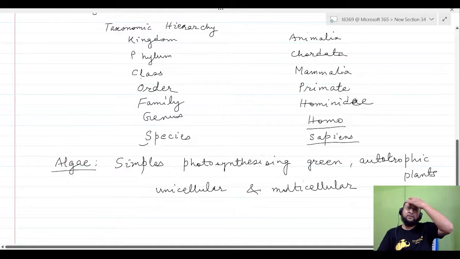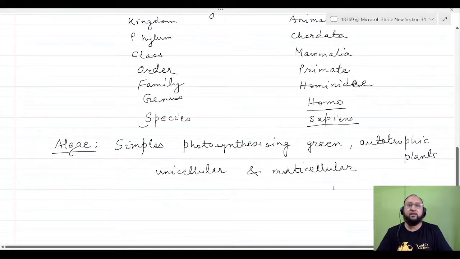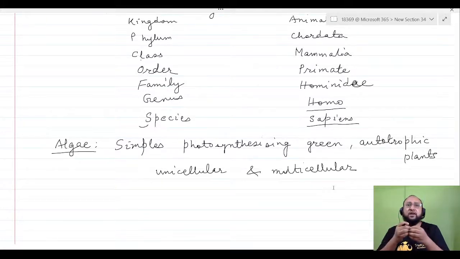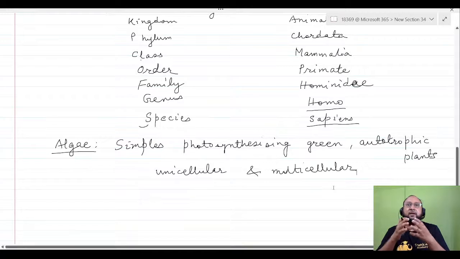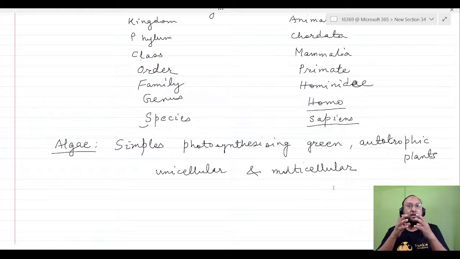So what happens in case of this algae? Since the structure is not much differentiated, there is not much complexity in the body, so they require water for reproduction. That is the reason they grow in the aquatic region where the water is continuously flowing, or the place is moist, or sometimes moist and shady places. Even then, if there is sunshine also, they can grow, but there are different varieties of algae.